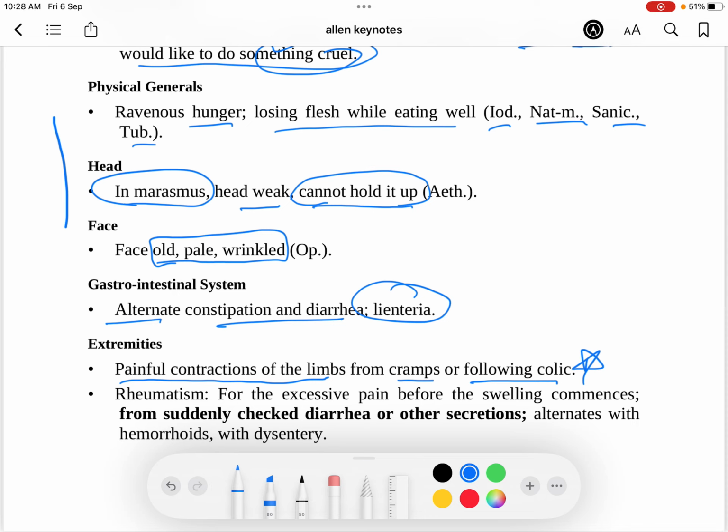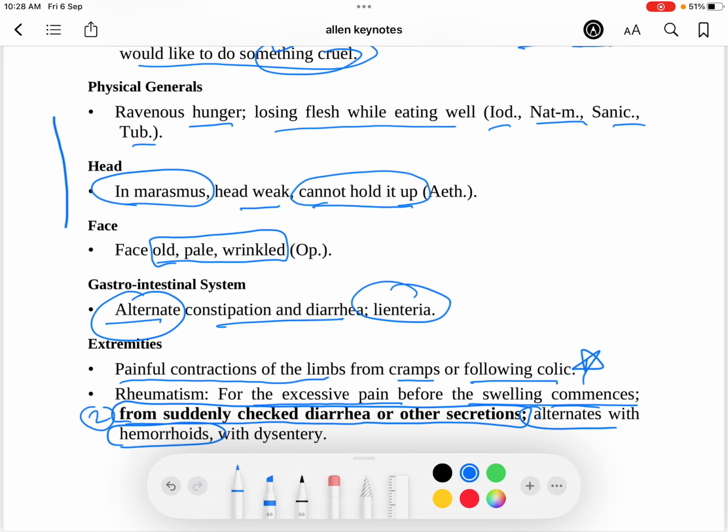The rheumatism, first symptom: excessive pain before swelling commences is one MCQ, meaning there's a lot of pain before swelling. Rheumatism, second MCQ, and very important: rheumatism from suddenly checked diarrhea or other secretions. So if there is diarrhea or other secretion and you suppress it or check it, it is Abrotanum. And rheumatism alternates with hemorrhoids is Abrotanum. So there are alternating symptoms in Abrotanum. Constipation alternating with diarrhea, Abrotanum. Rheumatism alternating with hemorrhoids is Abrotanum.